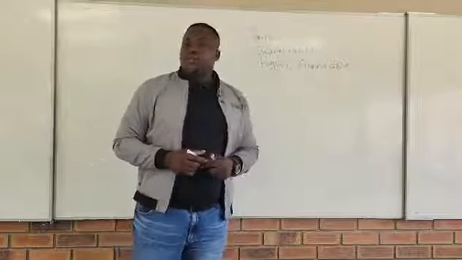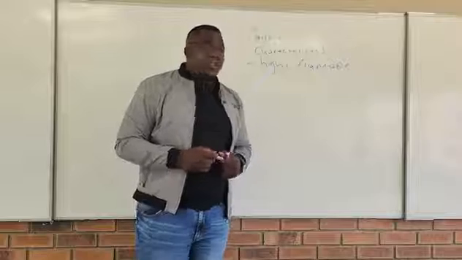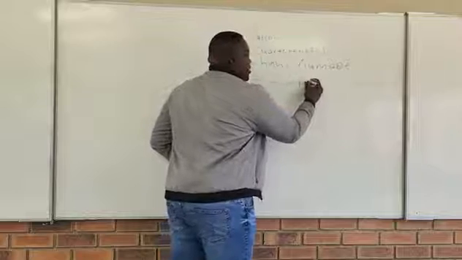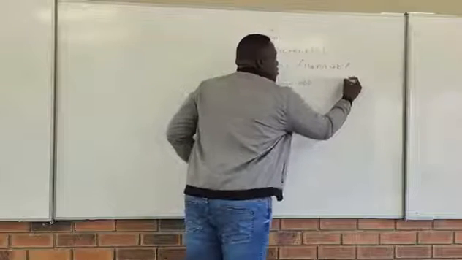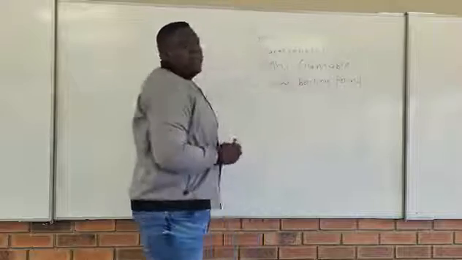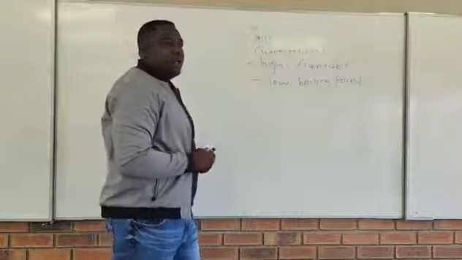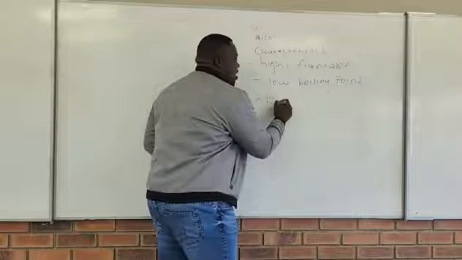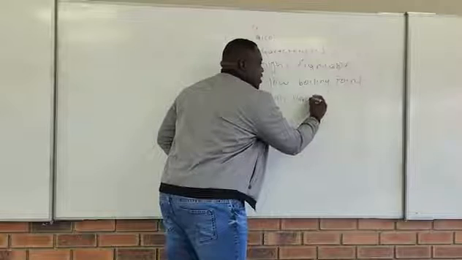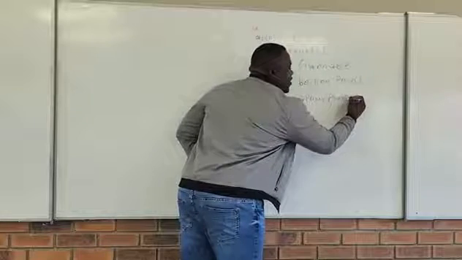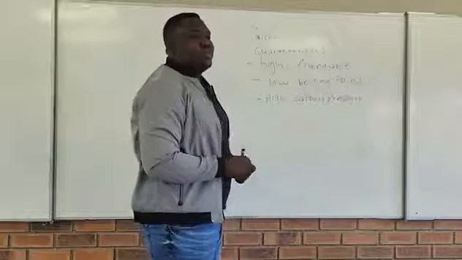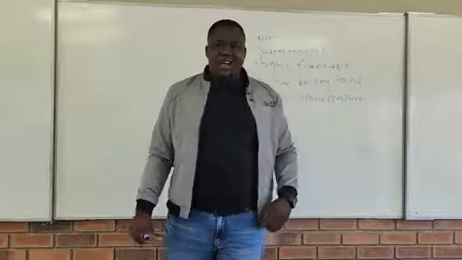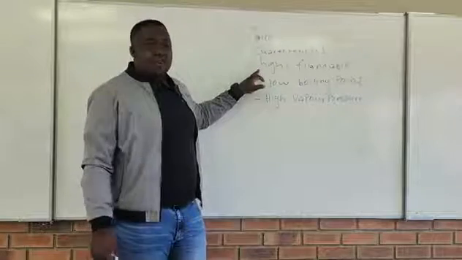Do you know what it means to be highly flammable? It means they have a low boiling point. If something has a low boiling point, it means it has got the what? High vapor pressure. Last year I used to tell you that we learned about this. Do you remember we spoke about boiling point, vapor pressure? Yes. So they are highly flammable.